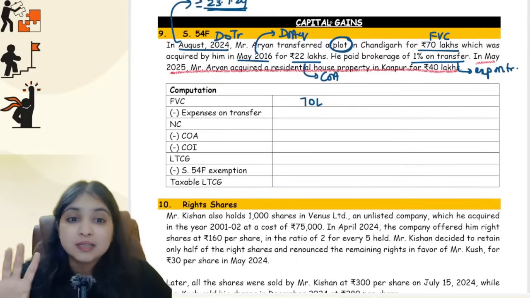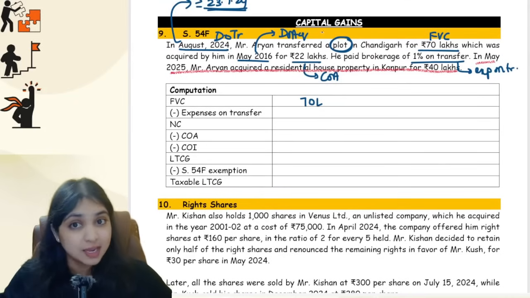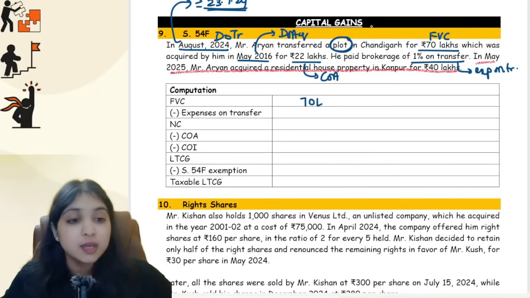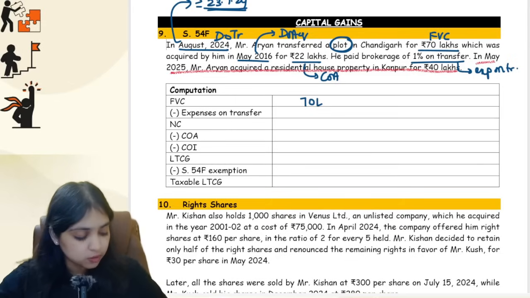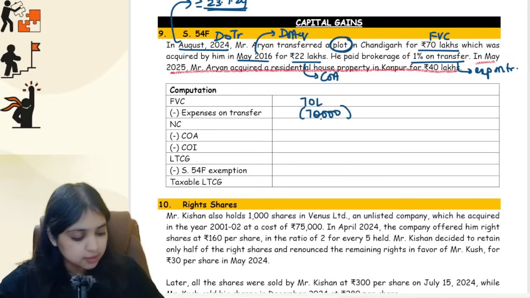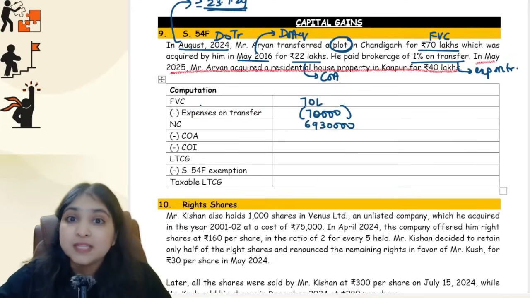In full value consideration in capital gains, only two adjustments are possible: either section 50C or 50CA. Be careful. Here, neither adjustment is possible because you've not been given any information. Expenses on transfer are 1%. So 70 lakh into 1%, 70,000 will be your expense on transfer. So your net consideration will be 69,30,000.